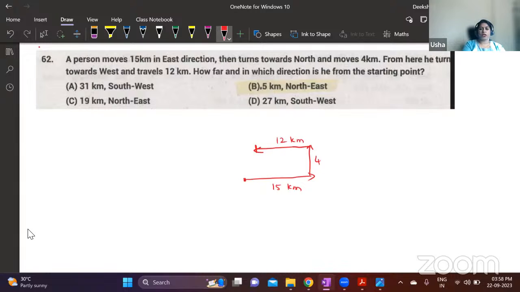How far and in which direction is he from the starting point? From the starting point, this is north and this is east, so this is northeast. So he is towards northeast. You can see this and this are wrong because the directions are different, and these two are northeast only. Now, how to find the distance? What is the distance of these dotted lines that I have written here?